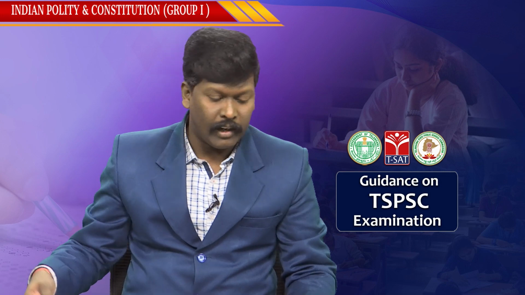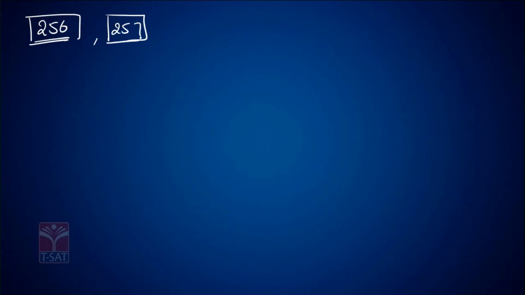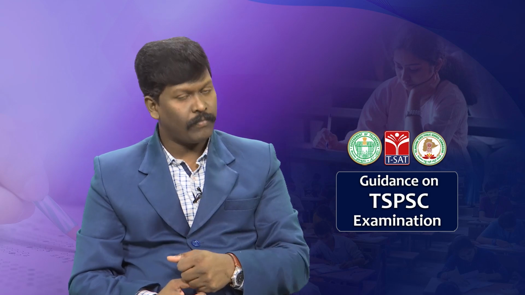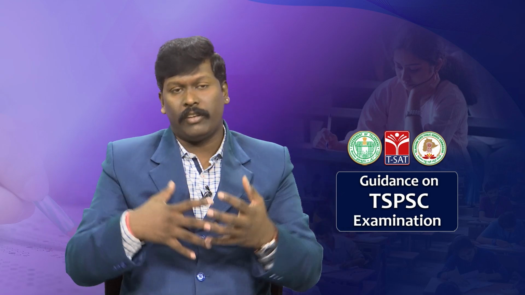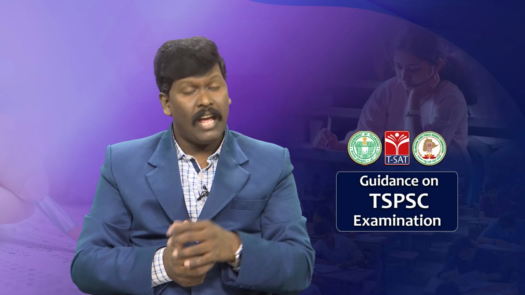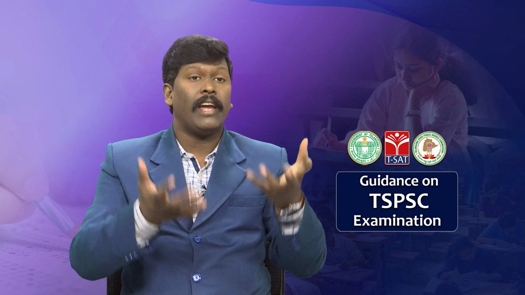Now, what is Article 257? Article 257 says the center can anytime ask the states to protect and look after its infrastructure.